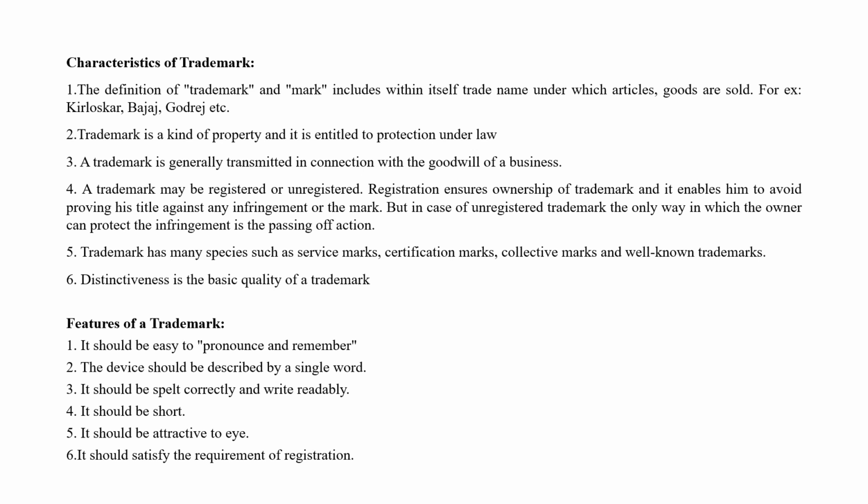A trademark is generally transmitted in connection with the goodwill of the business. Fourth point, a trademark may be registered or unregistered. Registration ensures ownership of a trademark and it enables him to avoid proving his title against any mark. But in case of an unregistered trademark, the only way in which the owner can protect it is the passing off action. Trademark has different species such as service marks, certification marks, collective marks, well-known trademarks.